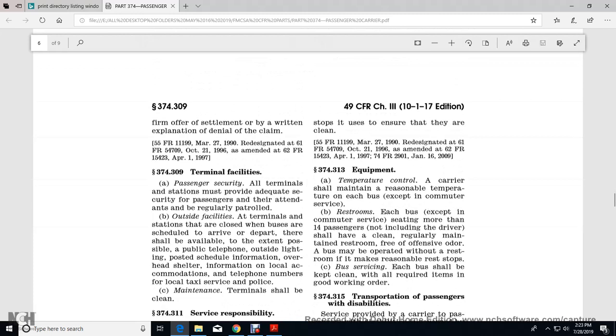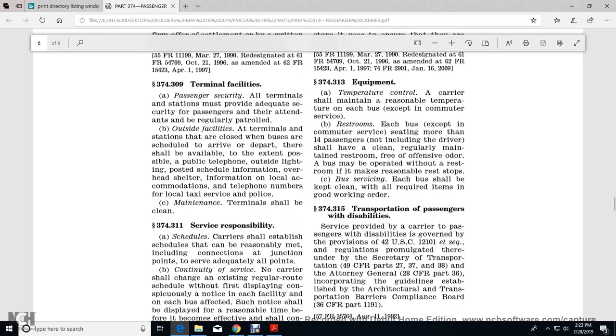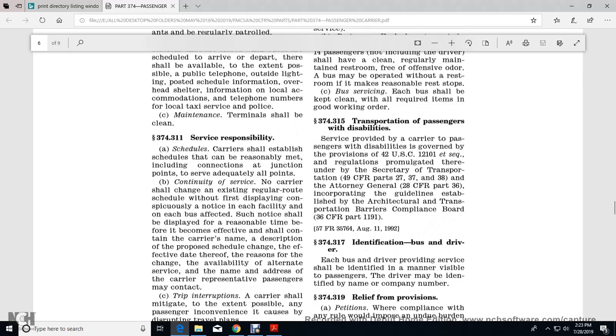374.309, terminal facilities, passenger security. All terminal stations must provide adequate security for passengers, with the area regularly patrolled. Outside the facility, when the terminal station closes and buses arrive or depart, there should be available, to the extent possible, a public telephone, outside lighting, posted schedule information, shelter, information on local accommodations, telephone numbers for local taxi service, and policies. Maintenance: the terminal shall be clean.